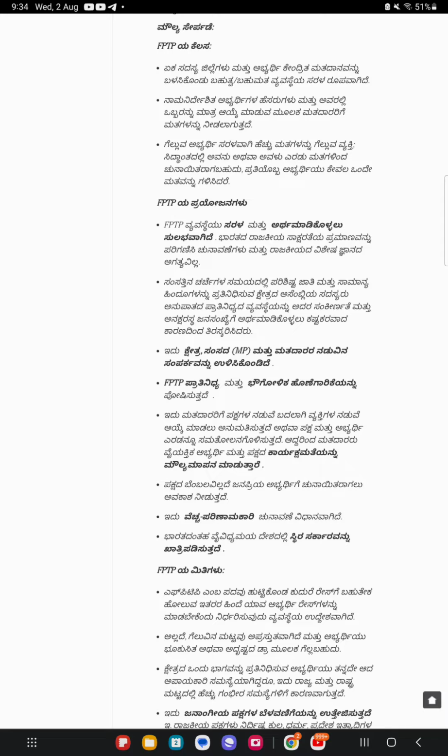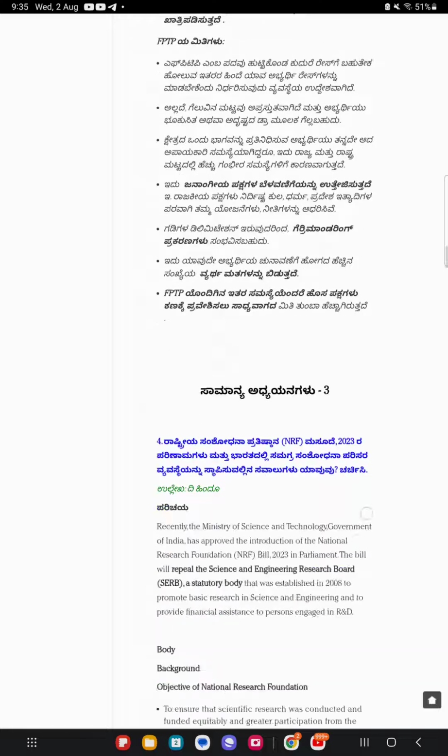Enhanced funding. It seeks to increase funding for scientific research in India, both from government and private sources. Currently, India's spending on research and development is below 1% of its GDP, and even countries like Egypt or Brazil spend more. The US, China, Israel, Japan, and South Korea spend anywhere between 2 to 5% of their respective GDPs on scientific research.